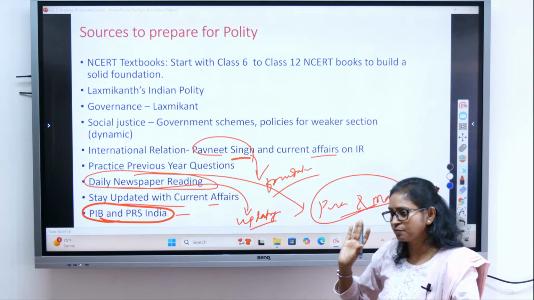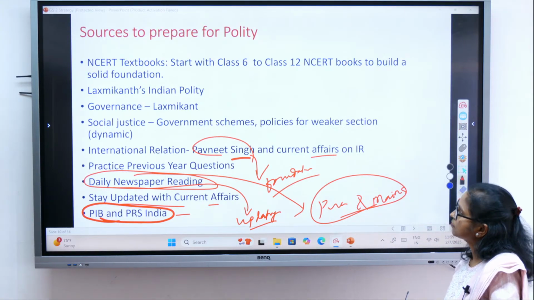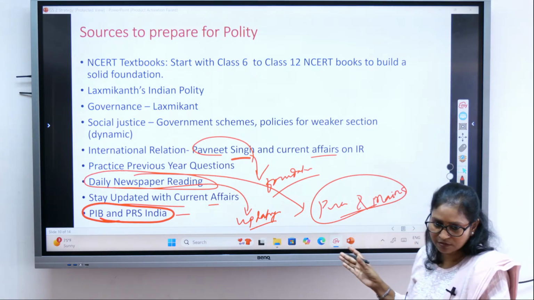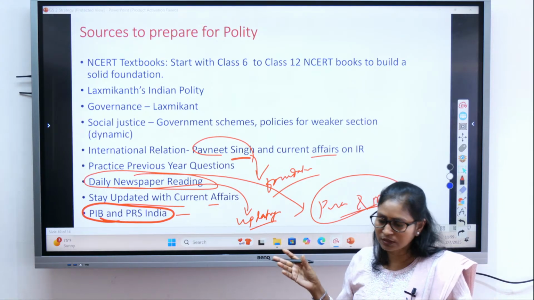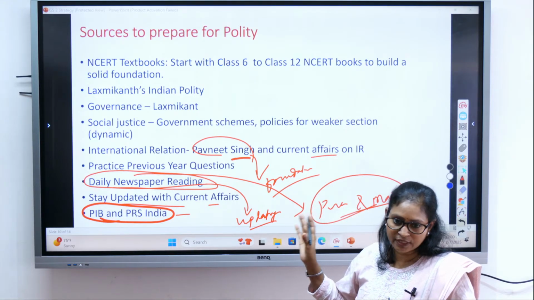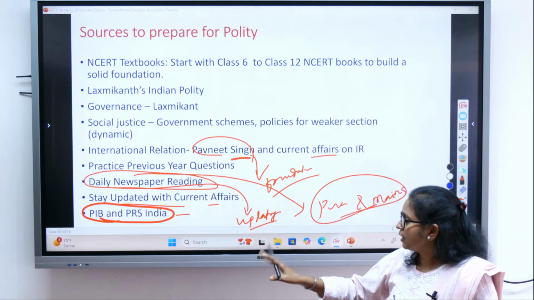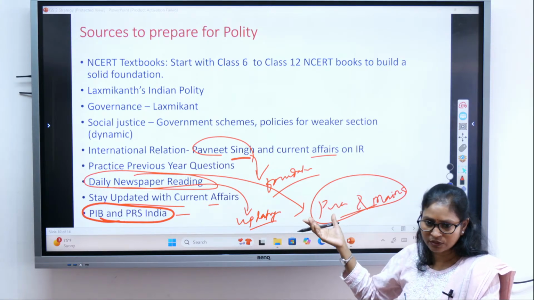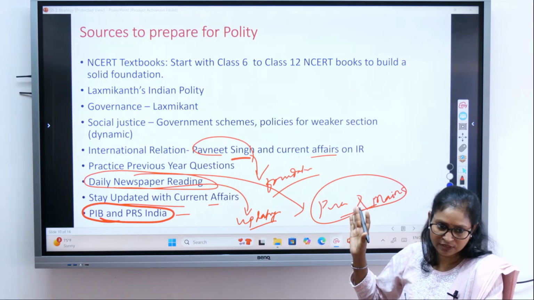So GS paper 2 is done from the perspective of what sources and what material. We have done the syllabus, we have done the important aspects to focus on, particularly in the prelims, and then we have also seen what sources we have to study and how we have to study. I have told you which NCERT to focus on, and then Pavneet Singh if you are studying international relations, for the background knowledge. Questions will mostly come from current affairs in IR.